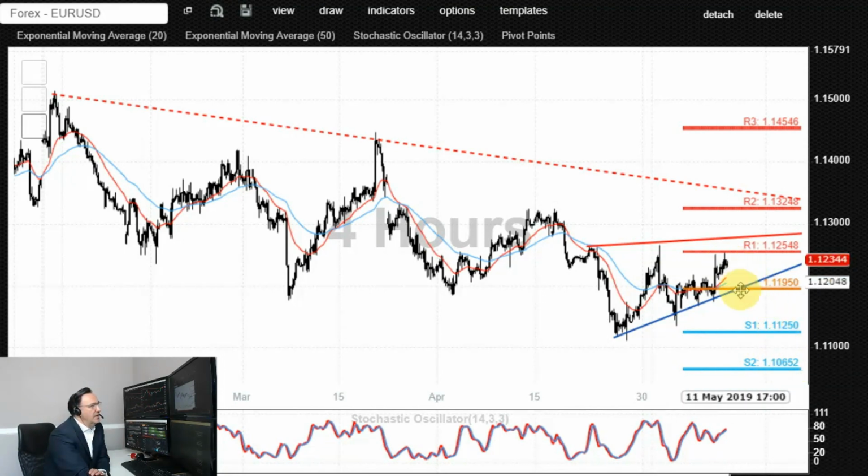Alternatively, either a pullback to 1.1195 and a rally, or a rally from the current levels would initially be capped by 1.1255, breakout above that level, 1.13, nice and round number, and then this major resistance here, 1.1324. So a rally into that zone would also be seen as an opportunity for the bears to potentially look for shorting setups. Only the end of day close and the confirmed breakout above 1.1324 would negate the current bearish outlook, potentially targeting additional upside resistances towards 1.14, nice and round number, possibly even 1.1454.